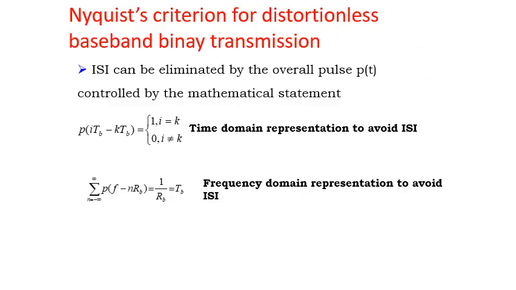We will derive the Nyquist criterion for distortionless baseband binary transmission. We know this ISI can be eliminated by controlling the overall pulse p(t), with the mathematical statement p(iTb - kTb) equal to 1 if i is equal to k, and 0 for i not equal to k. This is the time domain representation to avoid ISI. In the frequency domain, this can be written as the sum over n from minus infinity to infinity of P(f - nRb), equal to 1 by Rb, which is Tb. Rb is the bit rate.